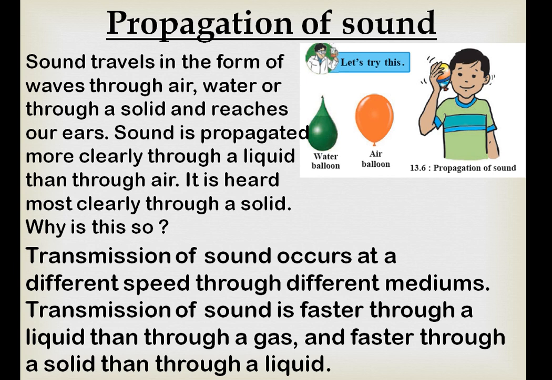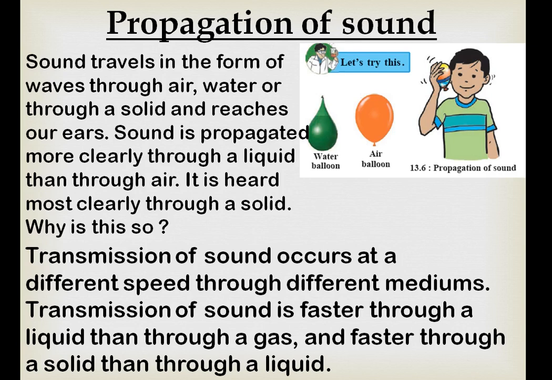Why does it happen? Because the transmission of sound occurs at different speeds through different mediums. It is also one of the important points. So the transmission of sound is faster through a liquid than through a gas, and faster through a solid than through a liquid.